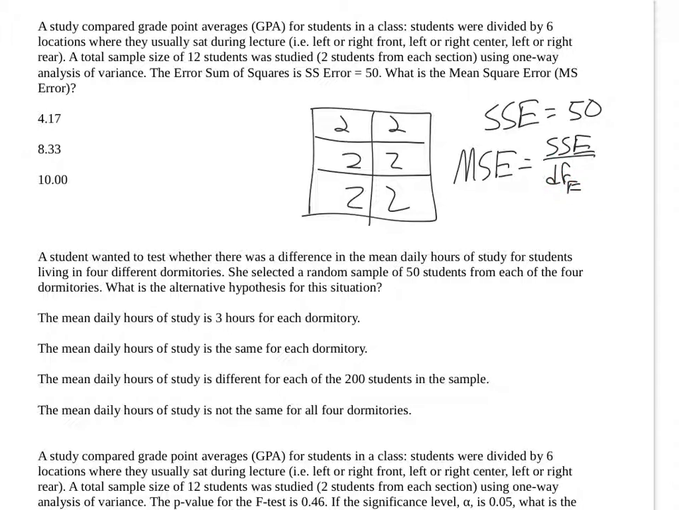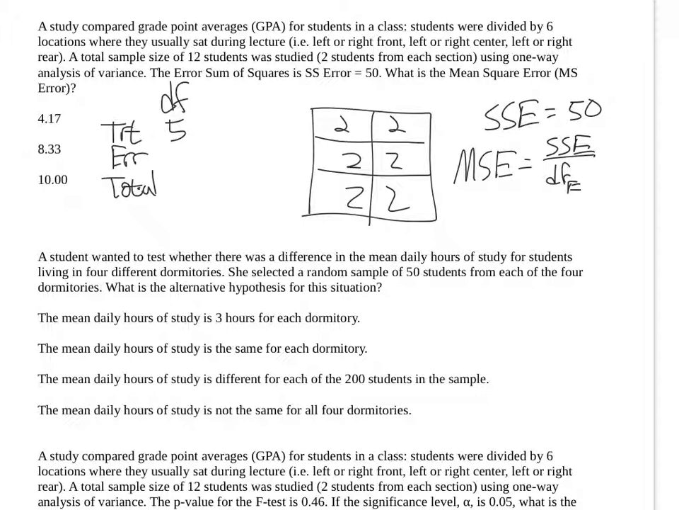So what I said was we have degrees of freedom for treatment, for error, and for total. The treatment degrees of freedom is the number of categories minus 1. How many categories do I have here? I have 6: left front, left center, left rear, right rear. So the degrees of freedom for the treatment is 6 minus 1, or 5.